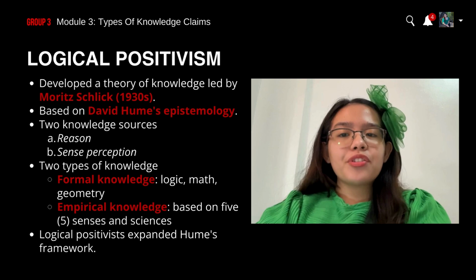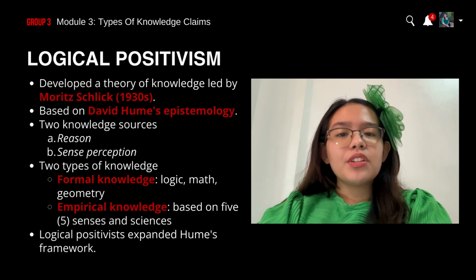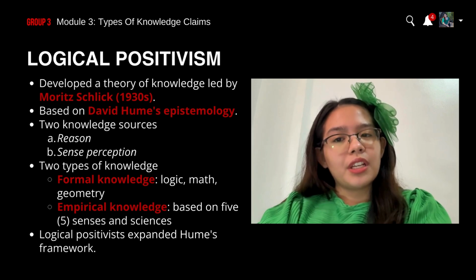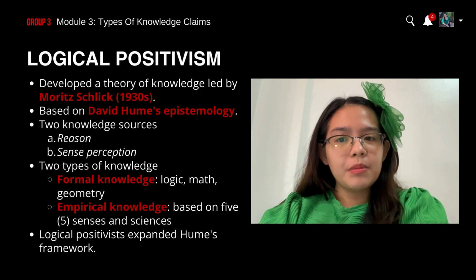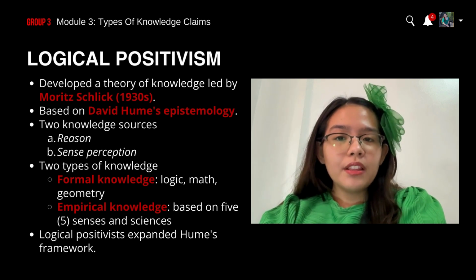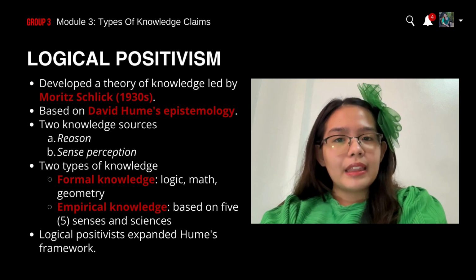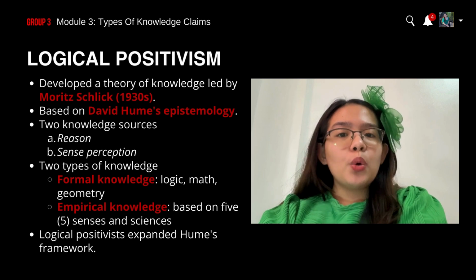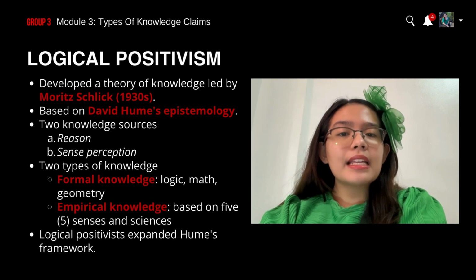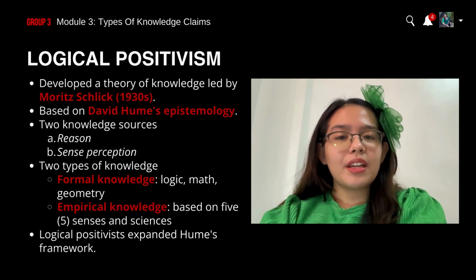Examples come from the natural and social sciences like physics, biology, sociology, psychology. The logical positivists contend that all knowledge claims can only be either formal or empirical. This was the basic epistemological framework that Hume offered, which the logical positivists accepted and developed into a full-blown theory.